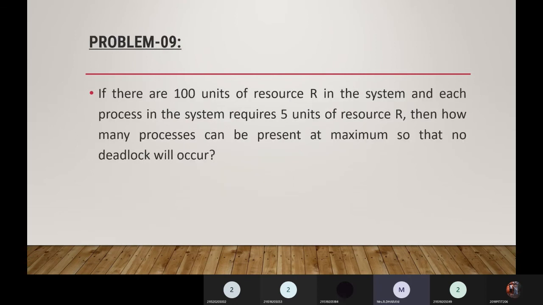Okay, so the next question is, if there are 100 units of resource R in the system and each process in the system requires 5 units of resource R, then how many processes can be present at maximum so that no deadlock will occur? So now each process in the system requires 5 units.